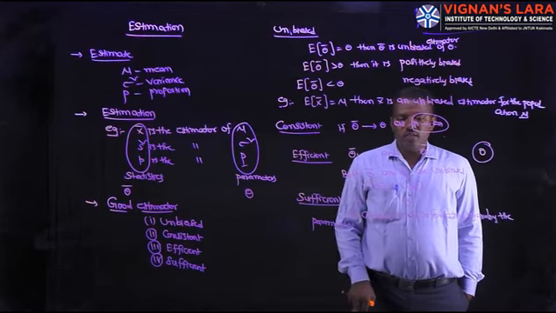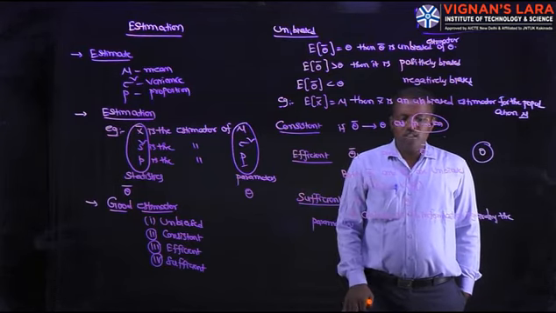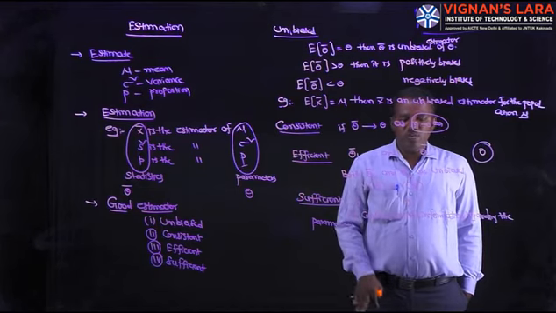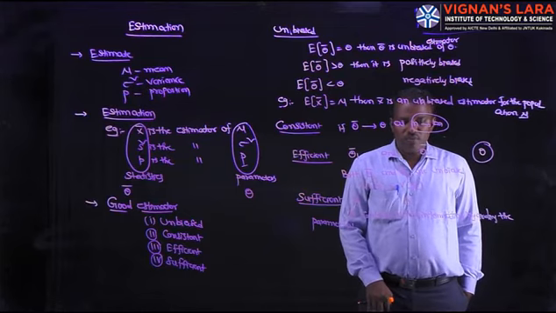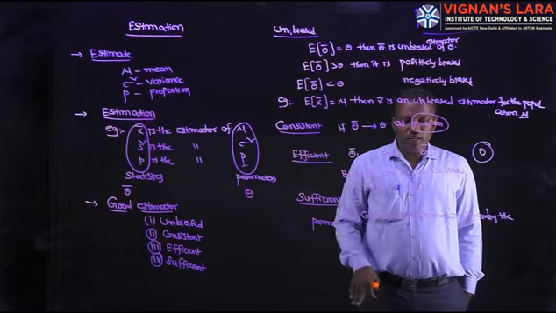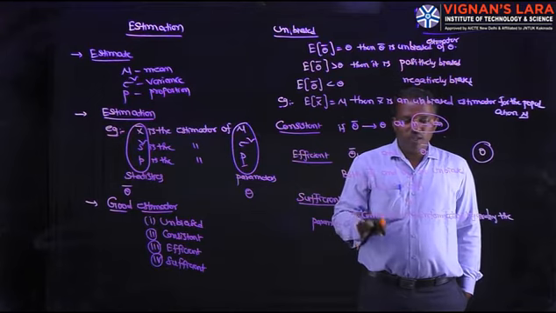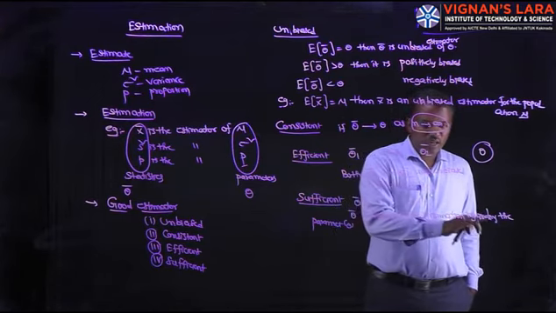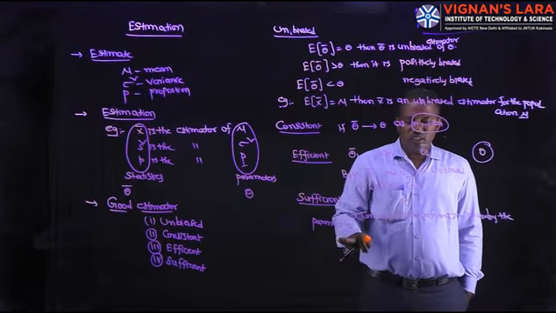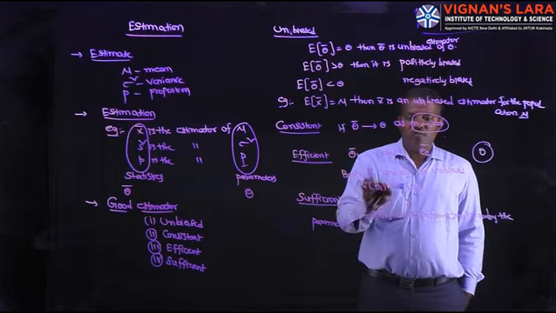Sufficient estimator: an estimator theta bar is said to be a sufficient estimator of the parameter theta if theta bar contains all the information regarding the parameter theta. Then theta bar is called a sufficient estimator of the parameter theta.